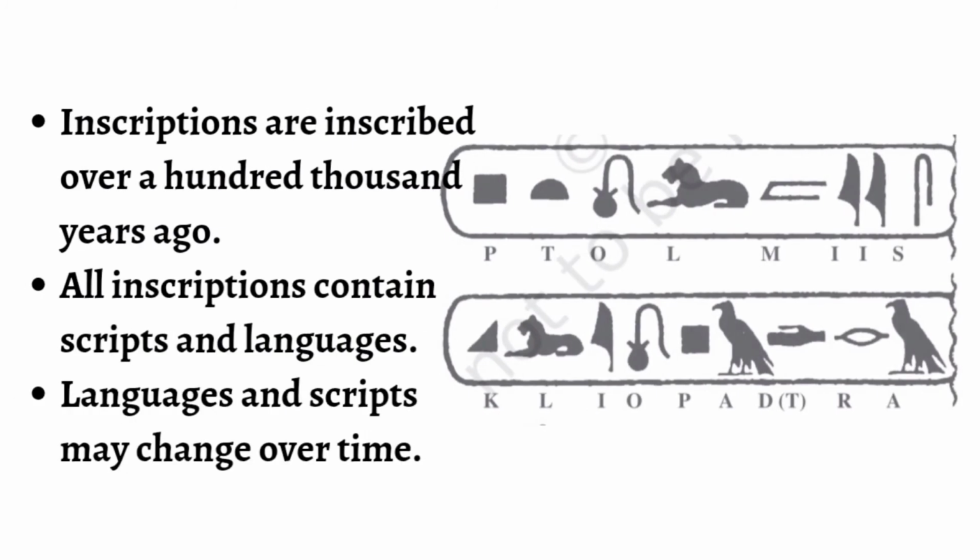Now, inscriptions were inscribed over 100,000 years ago. All inscriptions contain scripts and languages. These languages and scripts may change over time. This is a fact. That means we are using a language which is very different from the language used by the olden people.